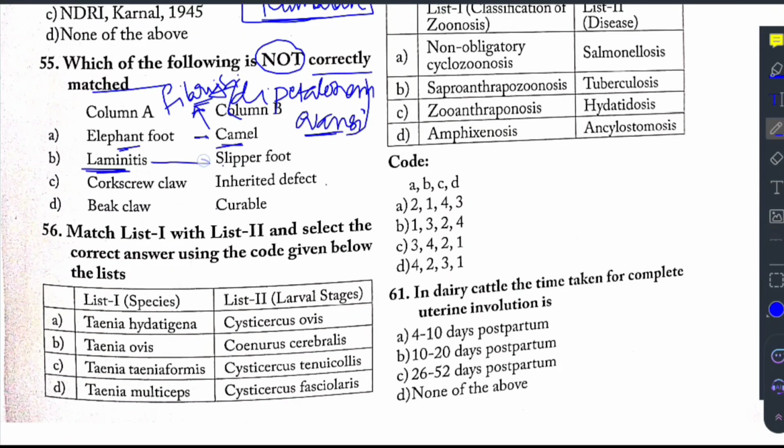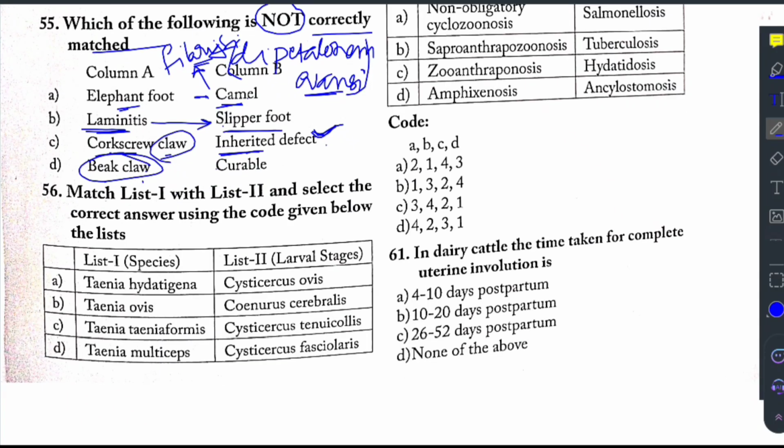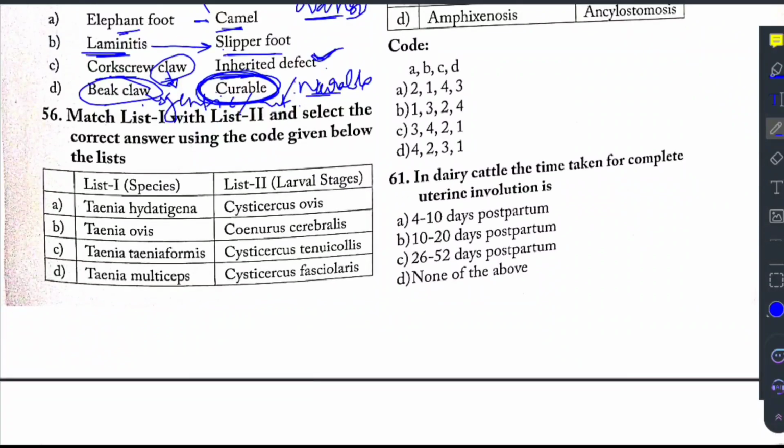Now laminitis is also called liverfoot. This corkscrew claw is an inherited defect. This is correct. But here if you observe, beak claw is mentioned as curable. It is actually permanent and incurable. So this beak claw and this corkscrew claw occur due to a genetic change or genetic mutation in the parents. Then question 56 says, match the following.